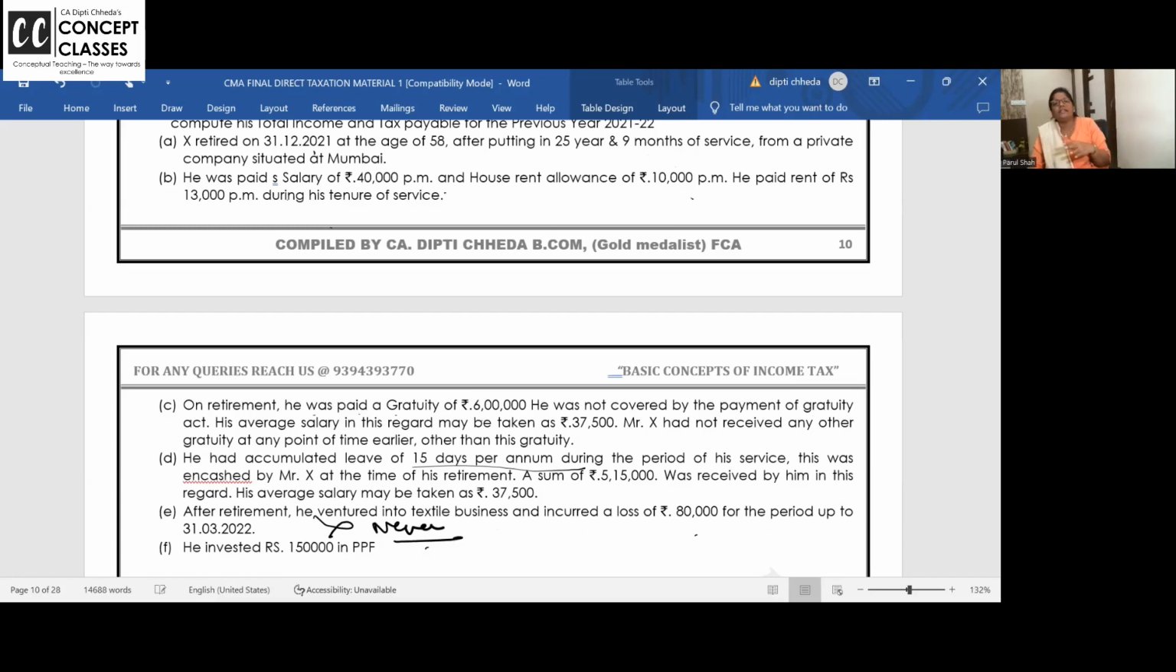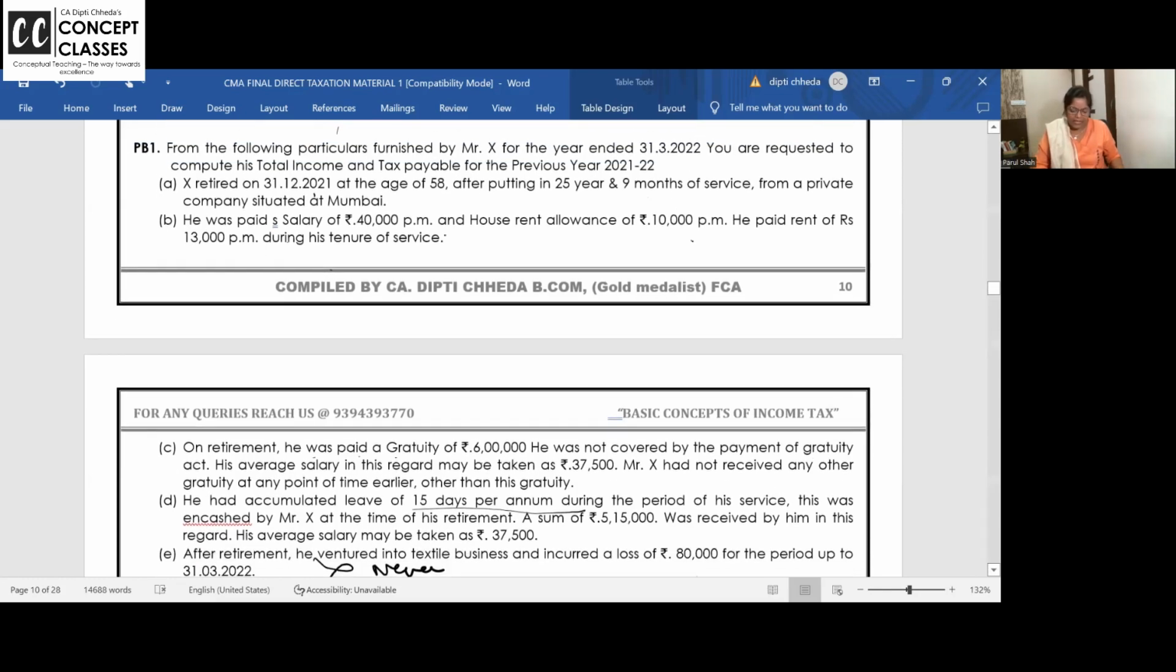It's not about alternative tax regime. It doesn't get set off anyway. Business loss cannot be set off under the head salary. So this information is of no use. We'll just write a note and end it. Shall we start it quickly?